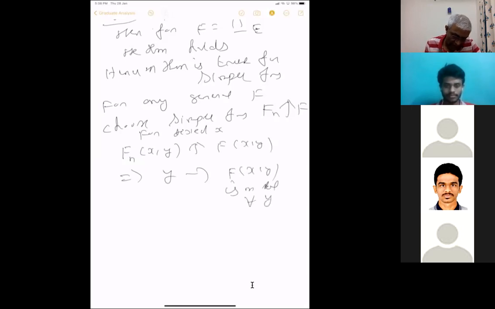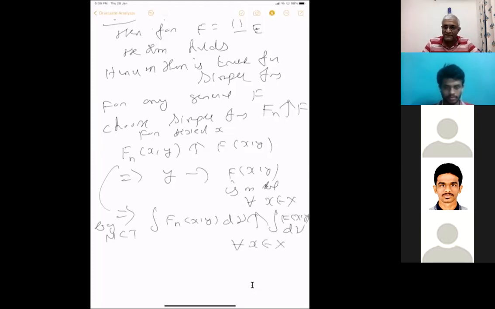for all x in X. Okay, similarly, the other statement. So this is true. And this also implies that the integral of f_n(x,y), we are integrating with respect to this, by MCT, by monotone convergence theorem, this increases to f(x,y), d nu, for all x in X.